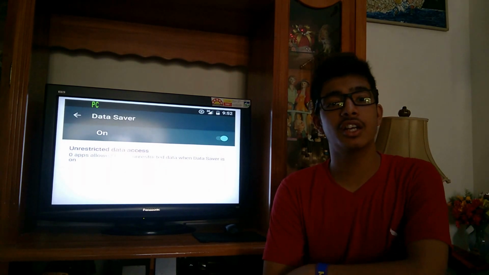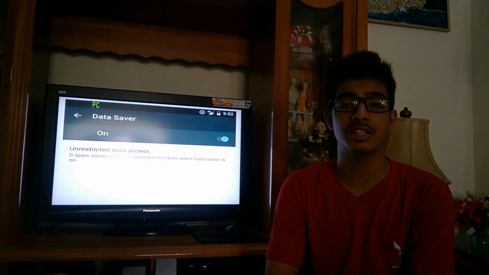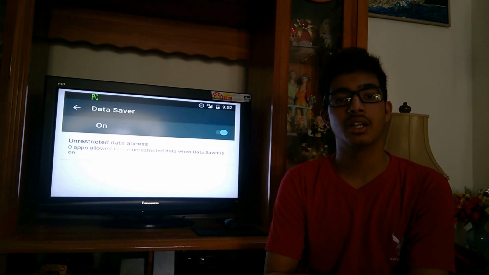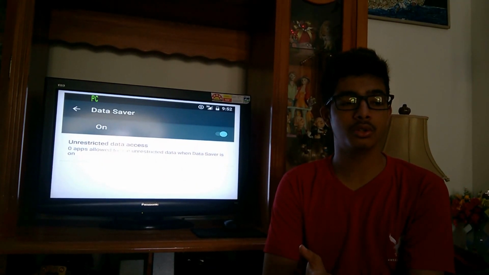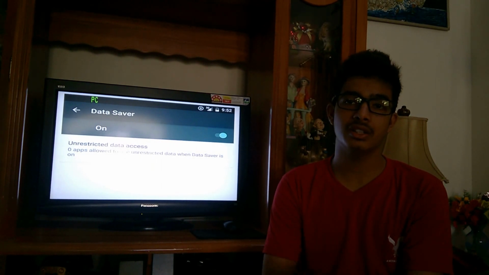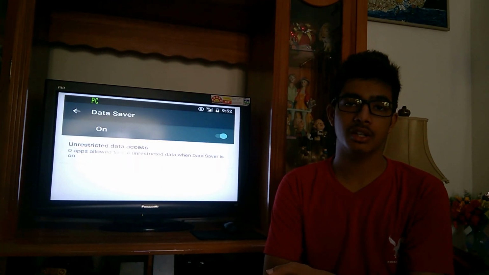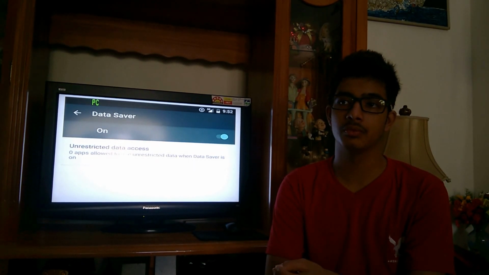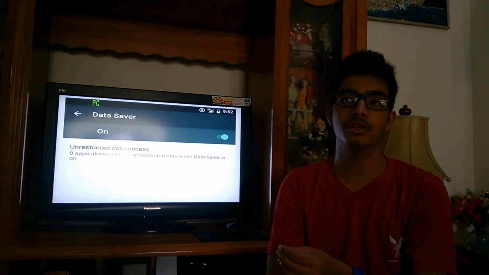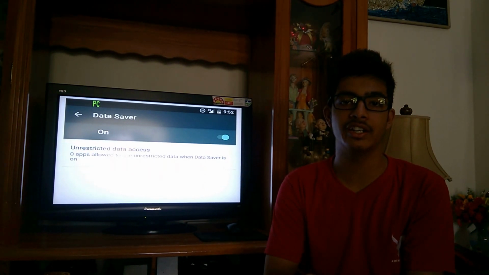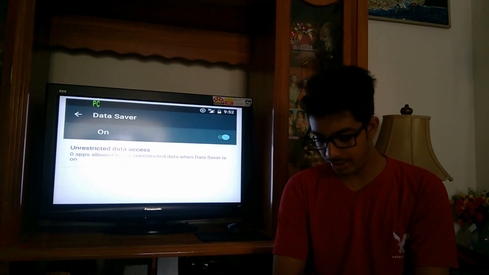And the next one over here is the data saver mode, through which you can allow the apps you want to use your data, and you can block the apps you don't want to use your data. So your data is saved, and with your permission you're only letting specific apps use your data.